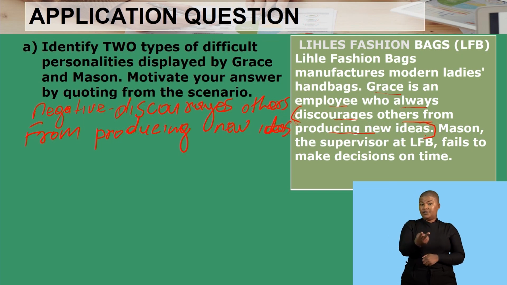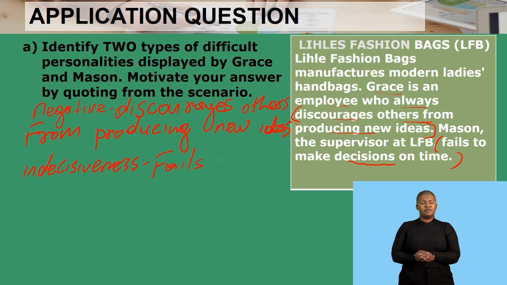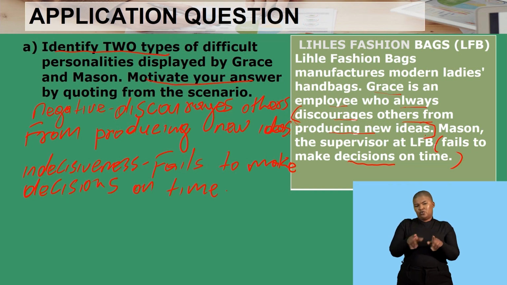Then we have Mason. Mason is a person who fails to make decisions on time. Therefore, Mason is showing which personality? Indecisiveness. Then we'll just quote the idea that he fails to make decisions on time. So that is how you are expected to identify and also motivate by quoting.